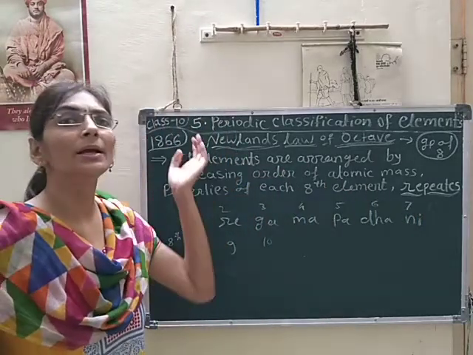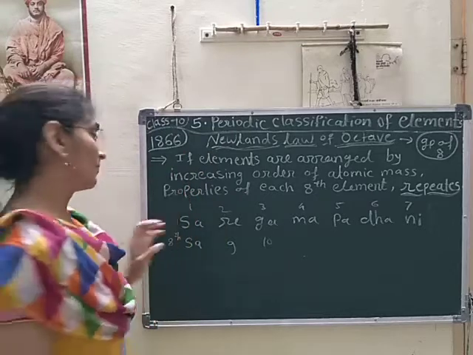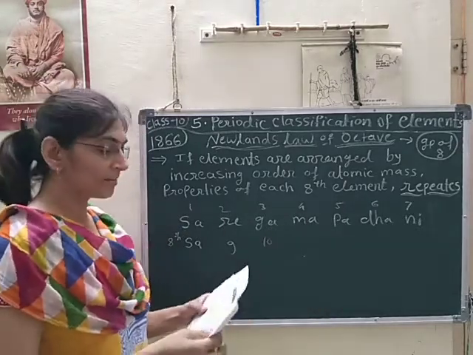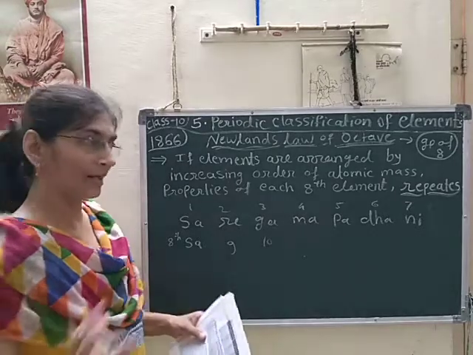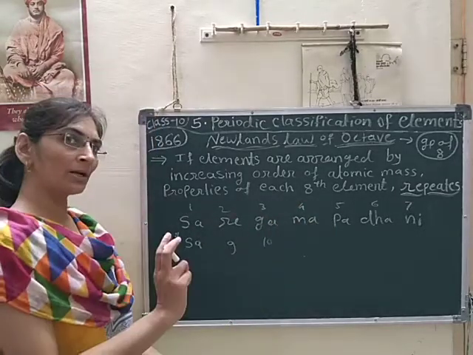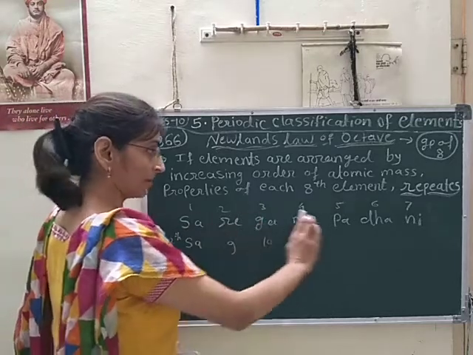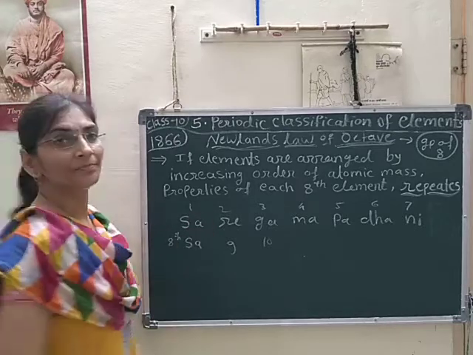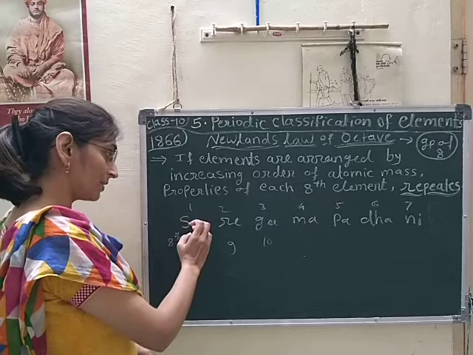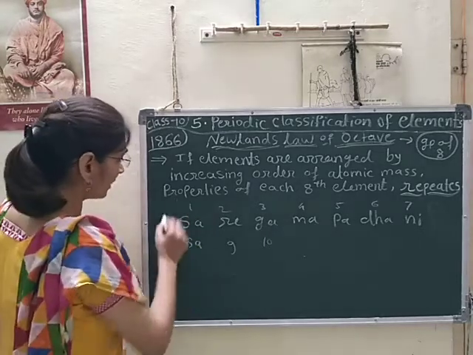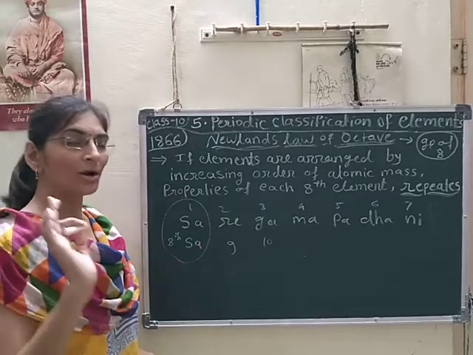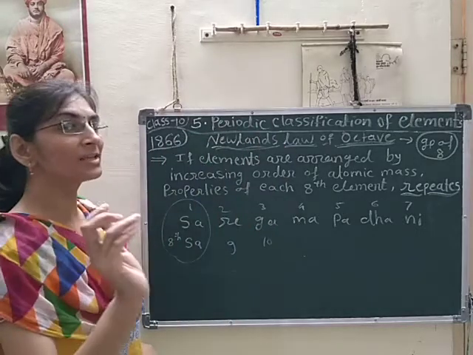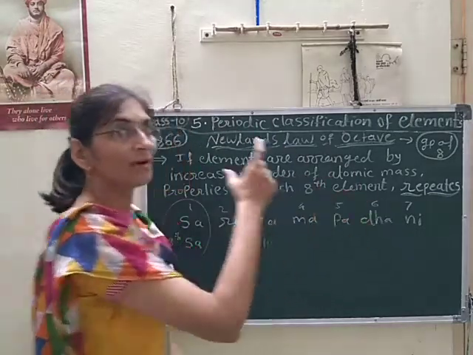In his country, the musical notes were different from sa, re, ga, ma, pa, dha, ni, which is in our country. In Germany it was do, re, mi, fa, sol, la, ti. But for our convenience, I consider here sa, re, ga, ma, pa, dha, ni, and sa is repeated and put under the first note sa. So we can see the similarities. You got that concept. In this manner, Newland classified the 56 elements in the form of 7 groups.